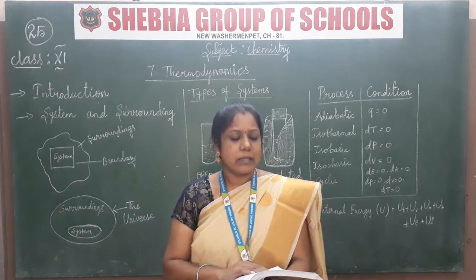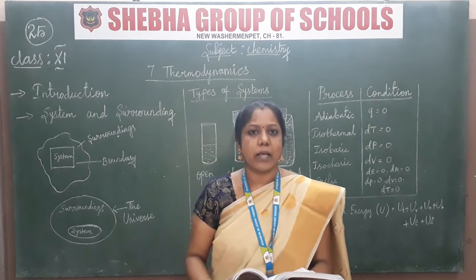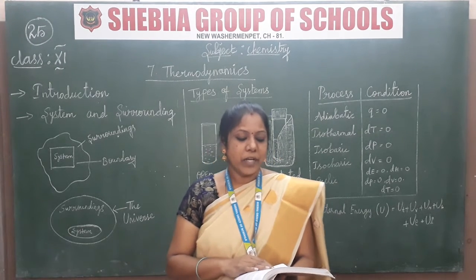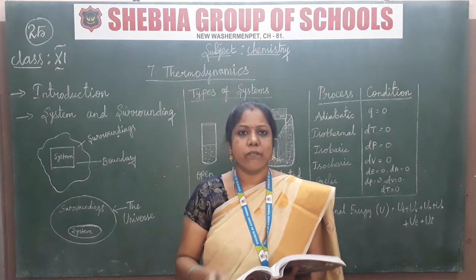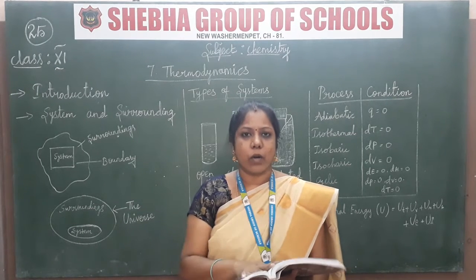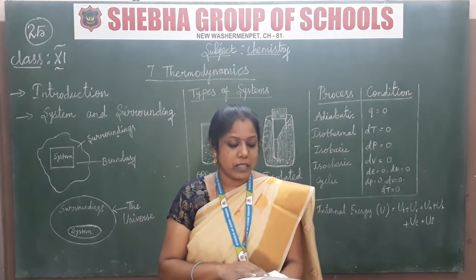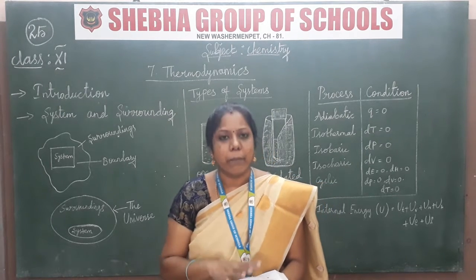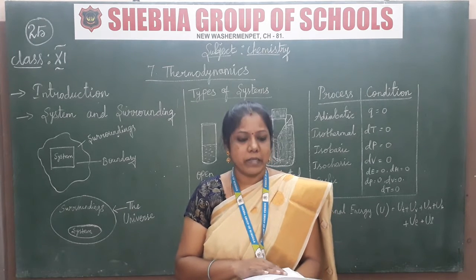The system is split into two types: homogeneous and heterogeneous. A homogeneous example is a mixture of gases or a mixture that is completely miscible, completely dissolved in water. That is homogeneous. Coming to heterogeneous, it is not completely miscible. An example is a mixture of oil with water, which cannot be mixed evenly.